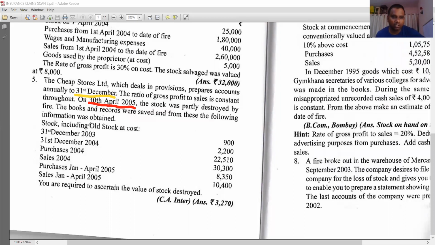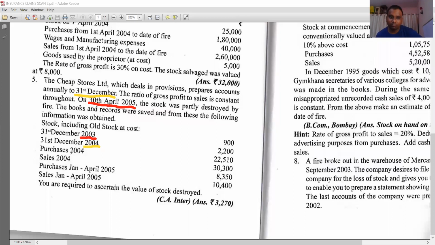Look at stock, including old stock at cost. 31st December 2003, we have 900. 31st December 2004, we have 2200.